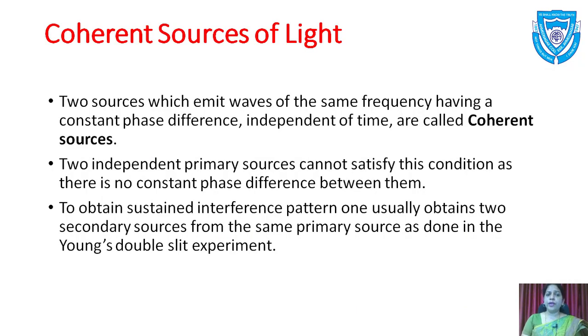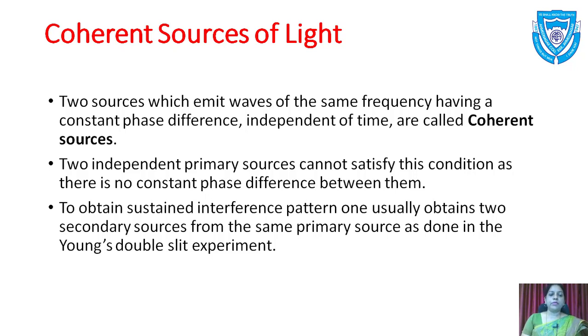Now, what is a coherent source of light? Two sources which emit waves of the same frequency having a constant phase difference independent of time are called coherent sources. Two independent primary sources cannot satisfy this condition as there is no constant phase difference between them.